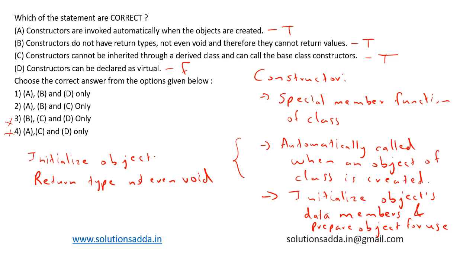So constructors cannot be declared as virtual.